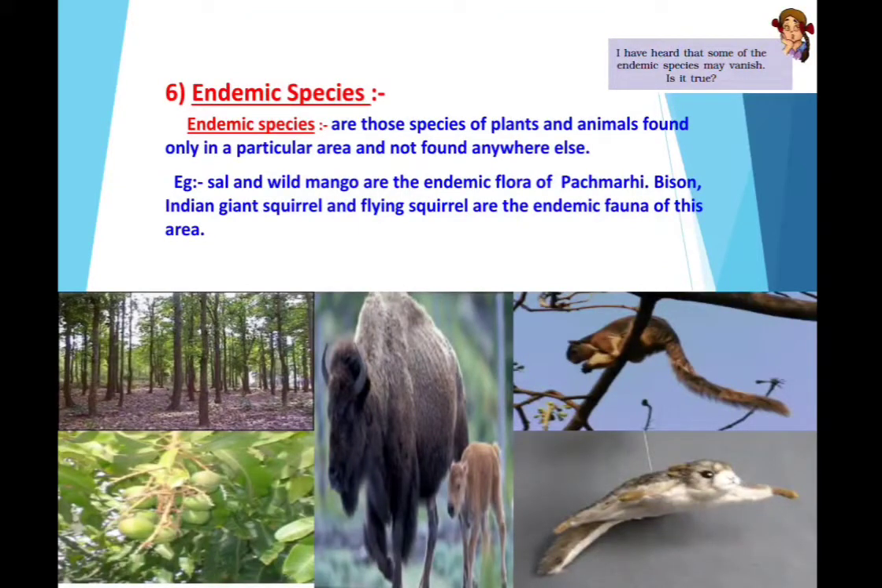Then we come across a term, endemic species. Now what do we understand from this term endemic species? Endemic species are those species of plants and animals found only in a particular area and not found anywhere else. That is, it is restricted to a particular place. For example, sal and wild mango are the endemic flora of the Pachmarhi region. Bison, Indian giant squirrel and flying squirrel are the endemic fauna of Pachmarhi sanctuary.